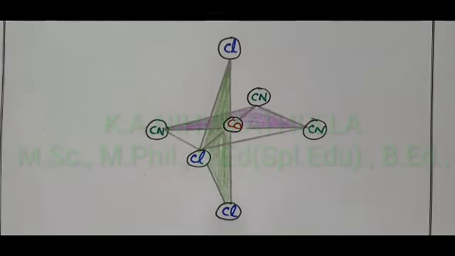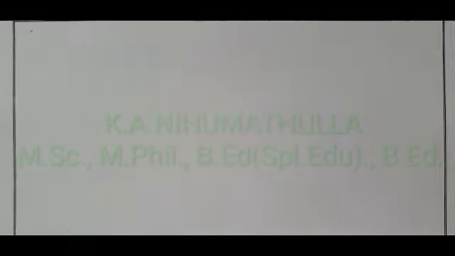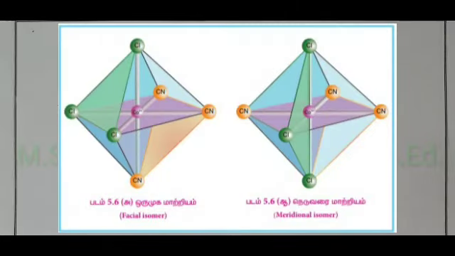This is called meridional because each set of ligands can be recorded as lying on the meridian of an octahedron. Now you are seeing the three-dimensional arrangement of facial isomer and meridional isomer.